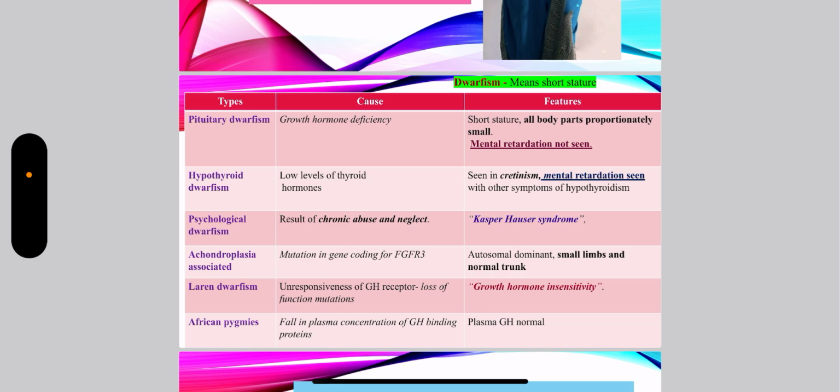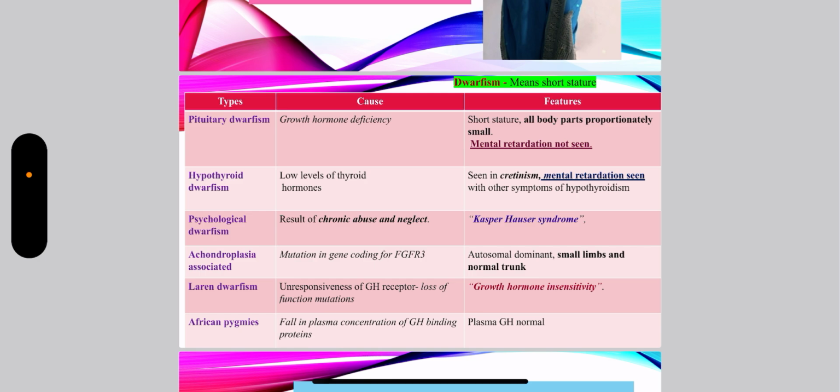FGFR3. What does it mean? Fibroblast growth factor receptor number 3, which is basically expressed in brain and cartilage. It is basically an autosomal dominant condition in which the person will be having small limbs but normal trunk.